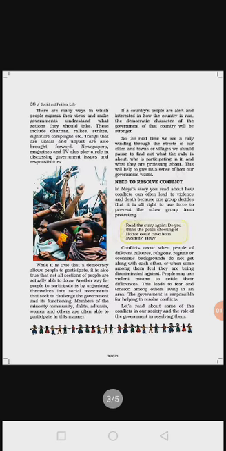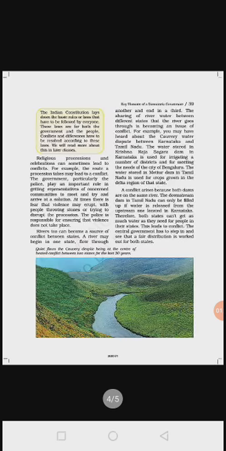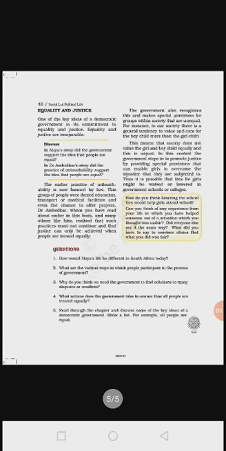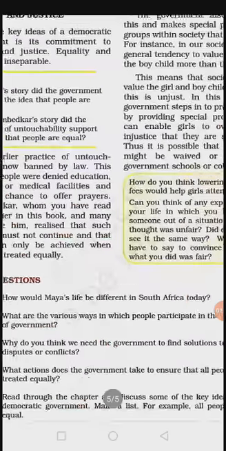We have also seen that we need government to resolve conflicts, like the example of the Kaveri river. When there are rallies or processions, at that time we need a government, someone who will interfere and try to solve the conflicts. In this way we have completed this lesson.